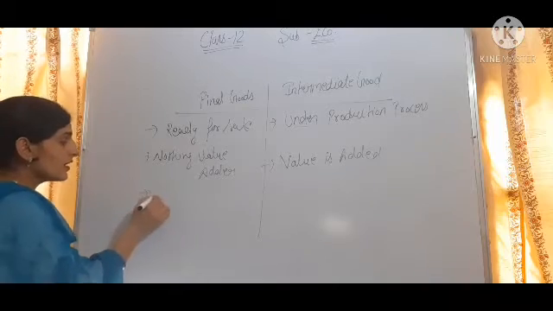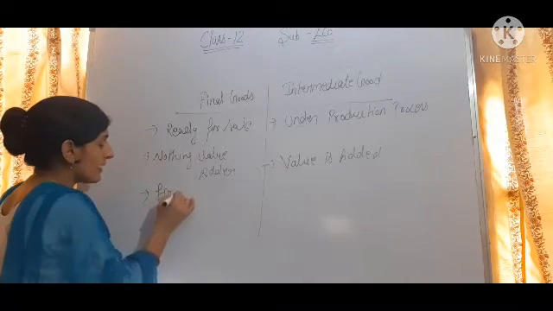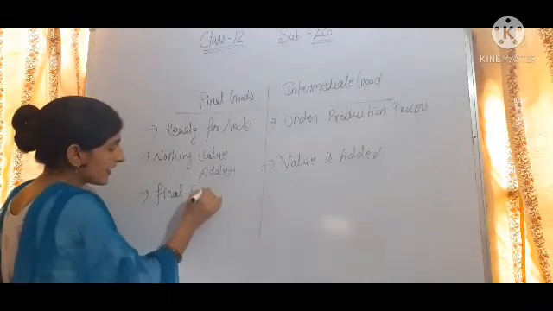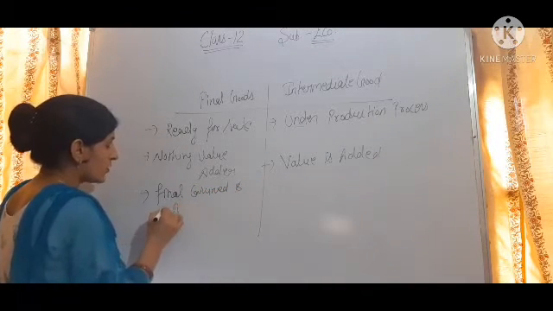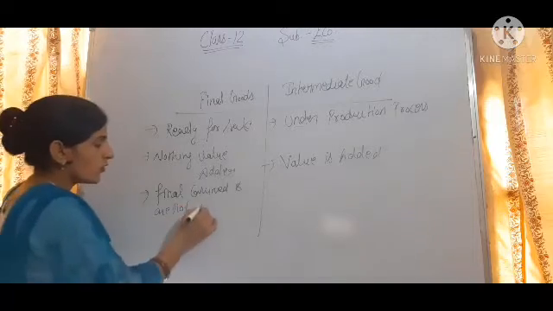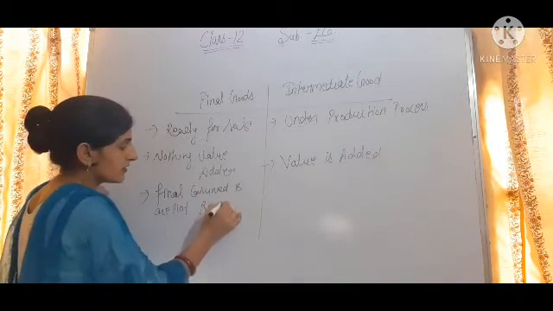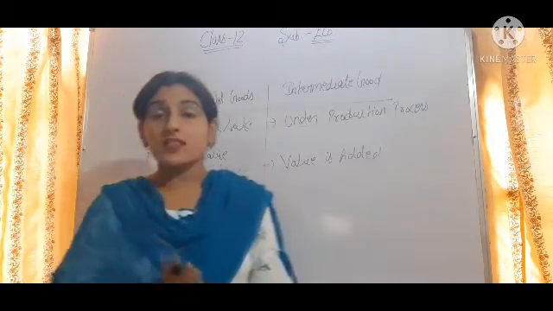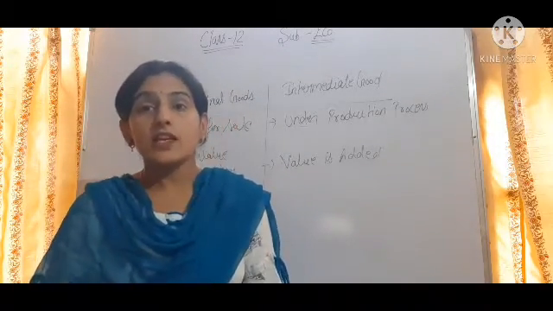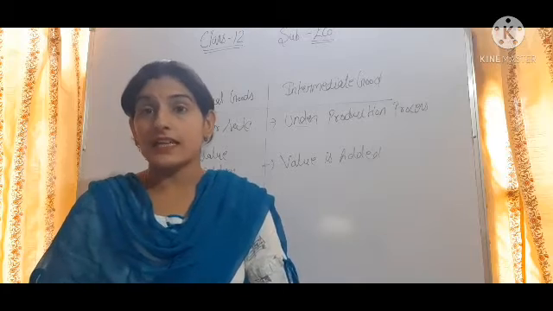Final goods are finally consumed and are not resold. For example, you purchase that milk in your house, so you are not reselling that.